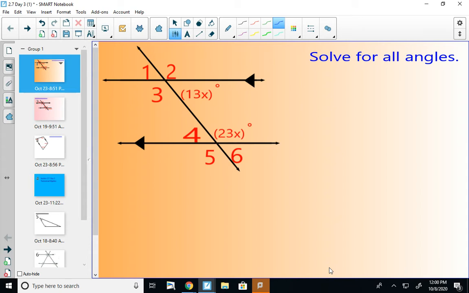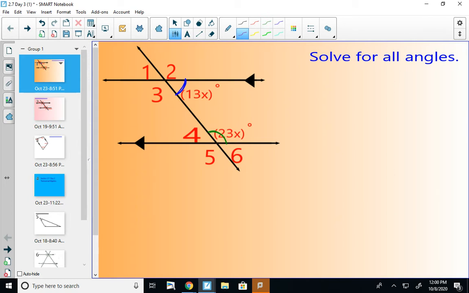So I'm going to start by identifying some sort of an equation I can use. Well, it looks like I have two angles going on right now. I've got a 13x and I've got a 23x. Yes, there are other angles in this picture, but I want to get x into play somehow. So you're going to ask yourself, what type of angles are these?